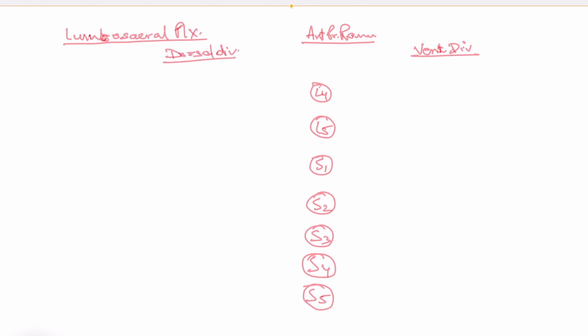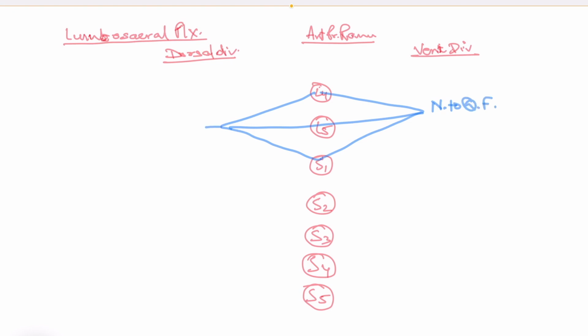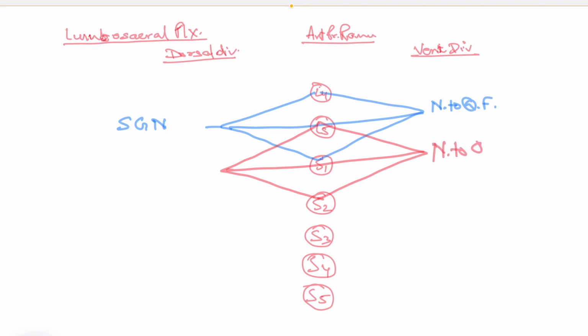From the ventral divisions, this is the way the anterior primary rami split and divide to form these nerves. Here it is the nerve to quadratus femoris, and here the superior gluteal nerve. Then from L5 to S2, including S1, this is the nerve to obturator internus, and this is the inferior gluteal nerve.